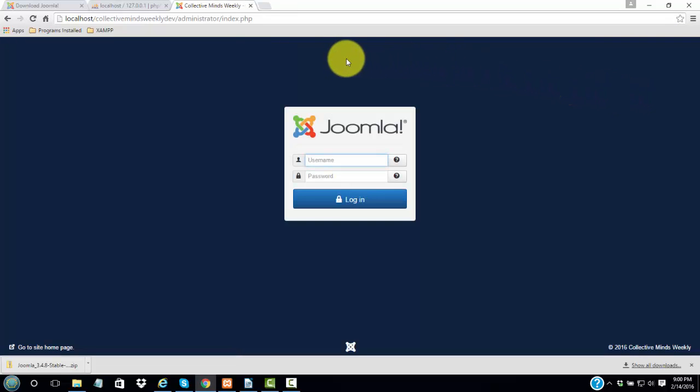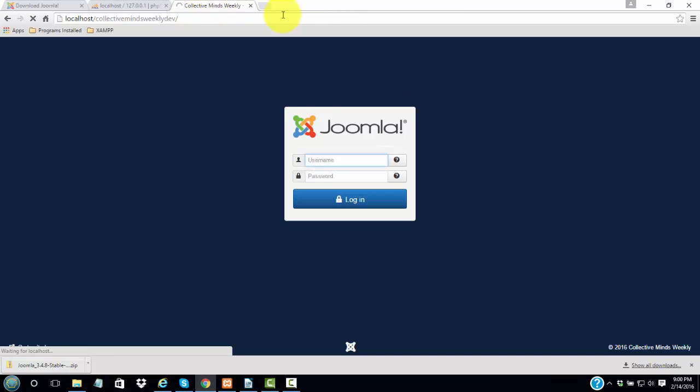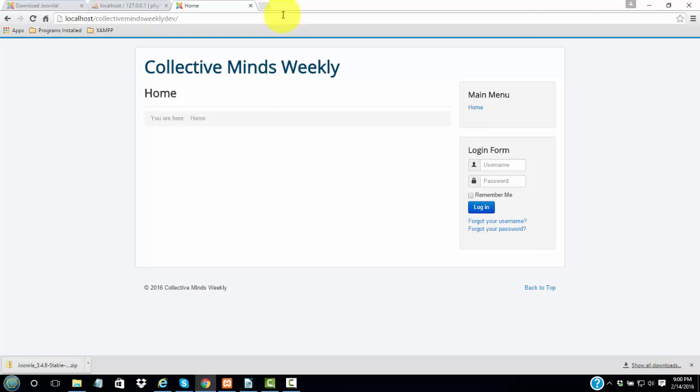So we're all set up with our Joomla site. And if we go to view the site, we'll just take this off and click enter. This is our website fresh out of the box. But we're going to be adding a template to it to make it look a lot different. This is the default template that comes with Joomla. So in the next video we'll go through how to set up some of the stuff in the administration area to get things to work the way we want it to.